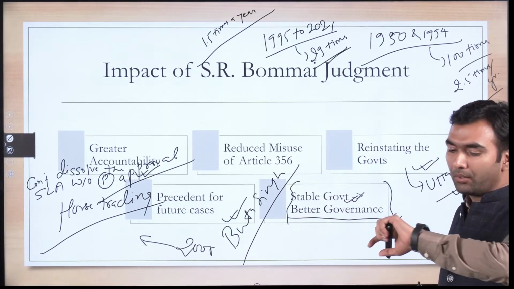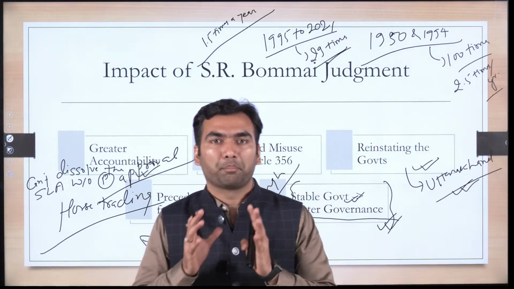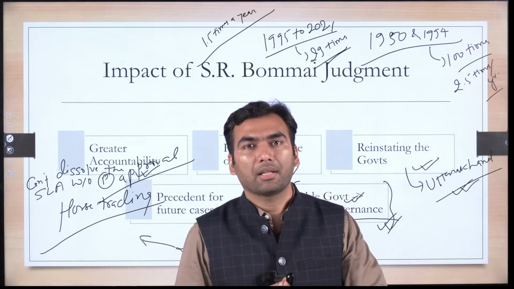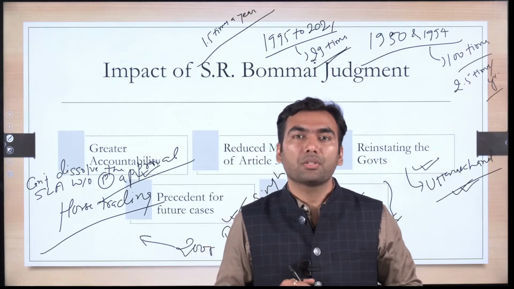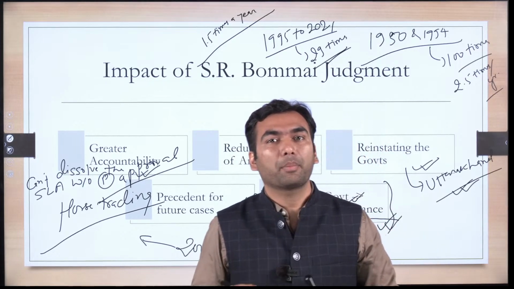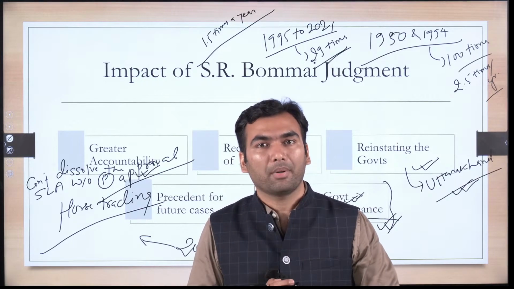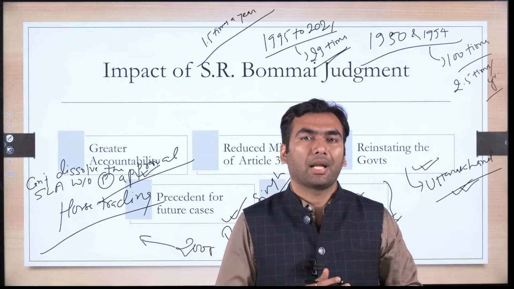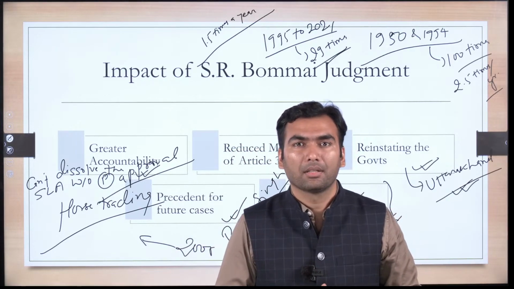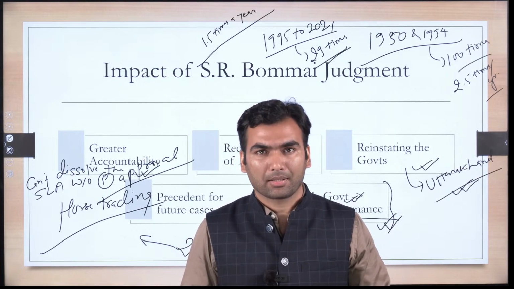So that's all that we are going to cover in today's class. In tomorrow's class, we are going to cover the financial relation between center and state. We are also going to cover some of the doctrines which are used by Supreme Court for interpreting the constitutionality of various laws made by center and state. Apart from that, some of the issues like the tussle between Delhi government and central government, we are also going to discuss in the next class.